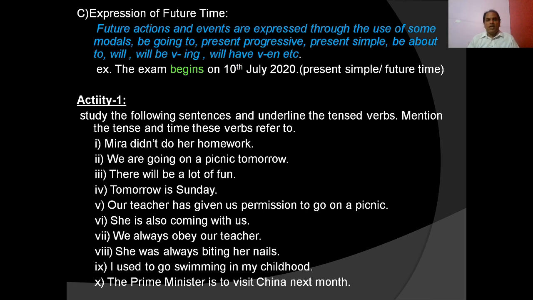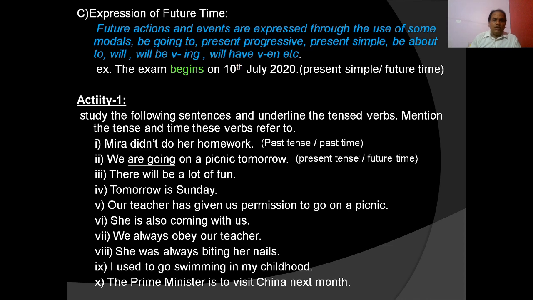You see, tensed verb means a finite verb. It means the first verb in the verbal group in a sentence carries the tense, so that is the tensed verb. Let us discuss first. Mira did not do her homework. You see, did not is the tensed verb, and here the tense is the past tense, and time refers to the past time. We are going on a picnic tomorrow.